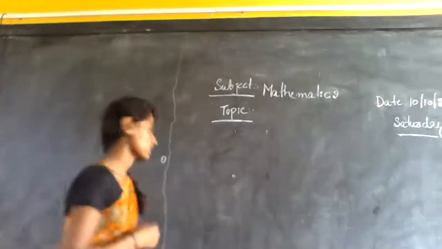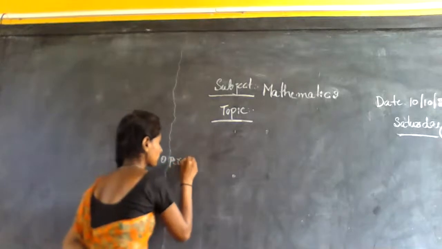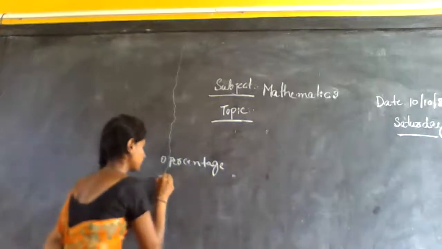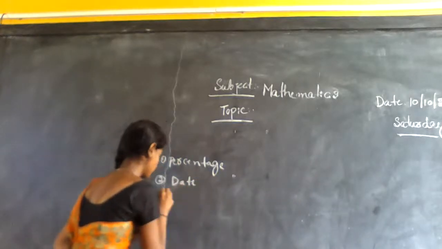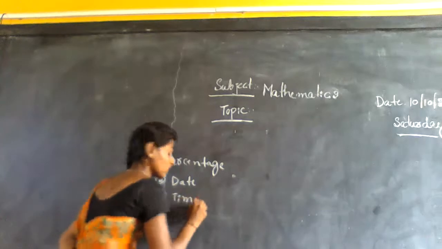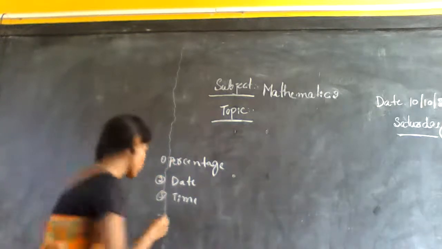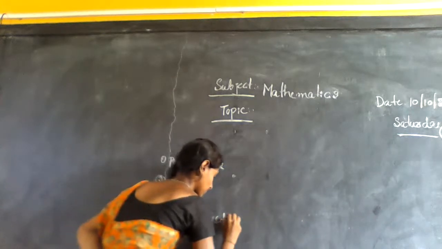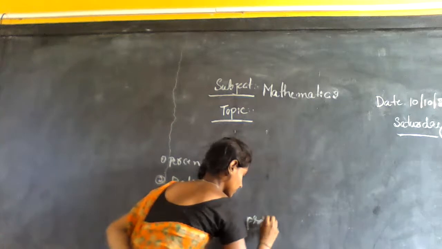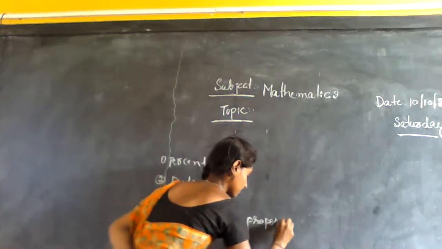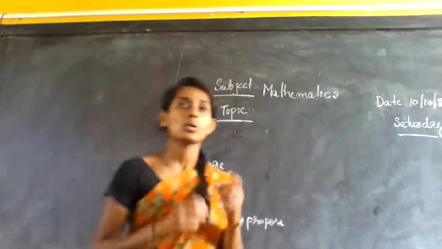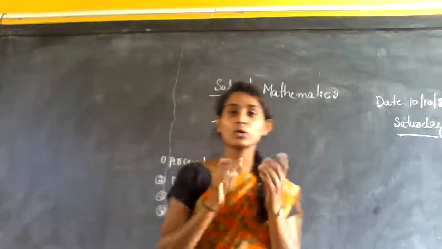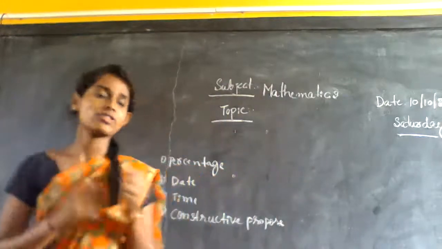We use mathematics for percentage, date, time, constructive purpose, cooking, grades. So these are all the common or daily uses of mathematics. Okay.